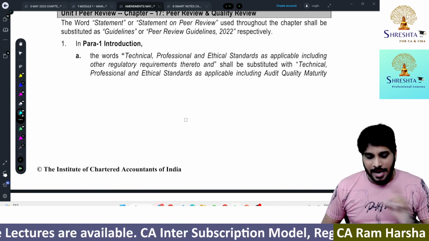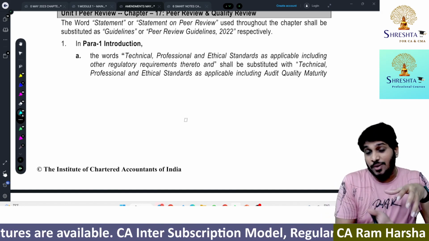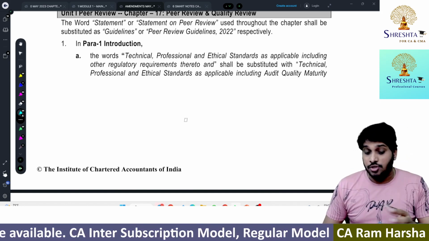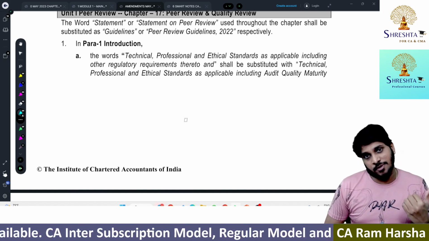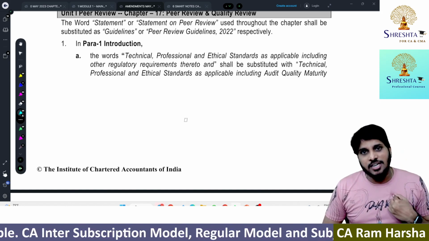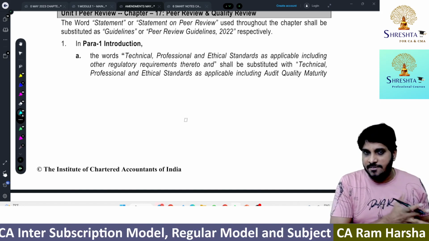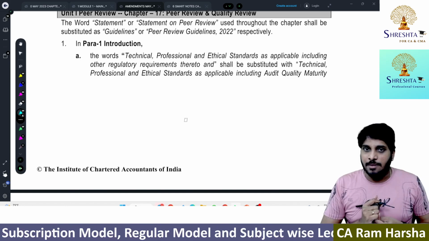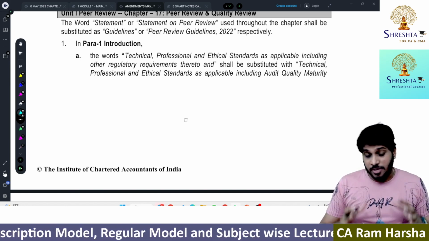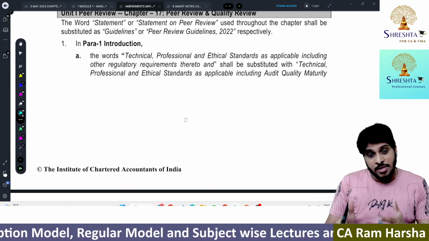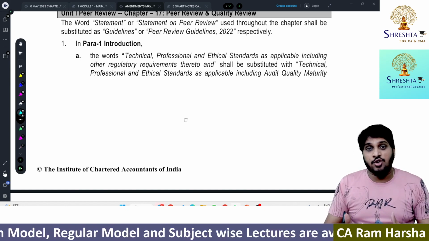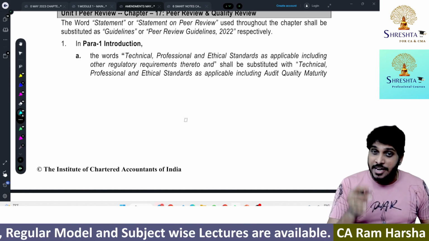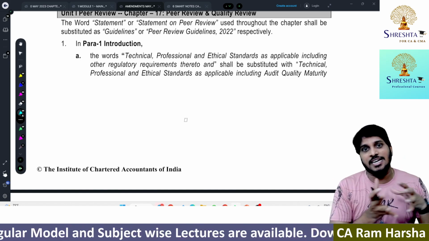The logic is simple. Actually, when we were doing the material for the 23 year, peer review guidelines were released in October 2022. We strictly felt, though it was given in October 2022, I personally thought ICAI would not make it apply immediately for the exam. But to our shock, in January around the 20th, ICAI gave a notification saying peer review guidelines 2022 apply. What? Peer review guidelines 2022, which means the latest guidelines will apply.